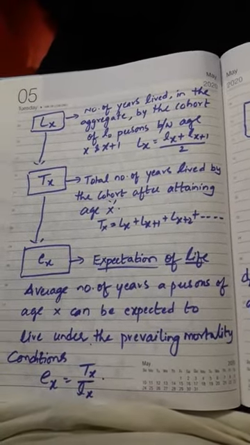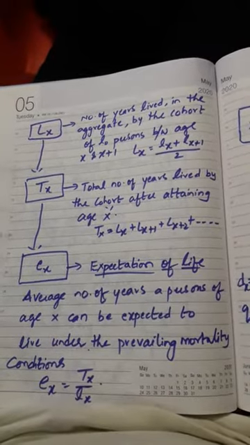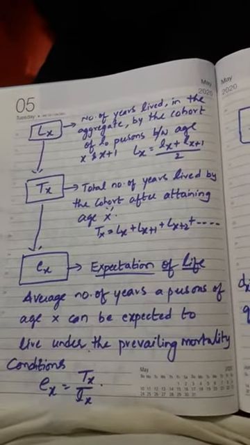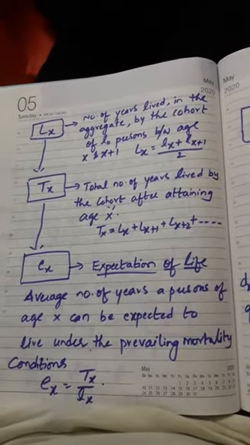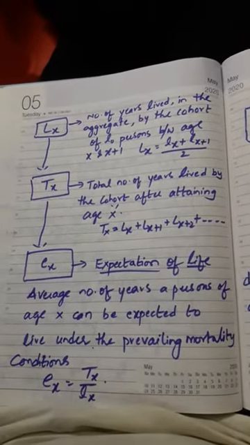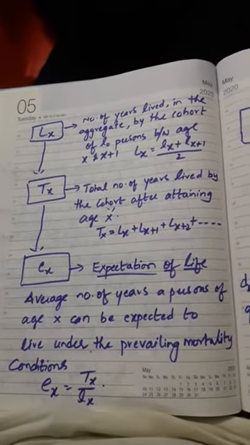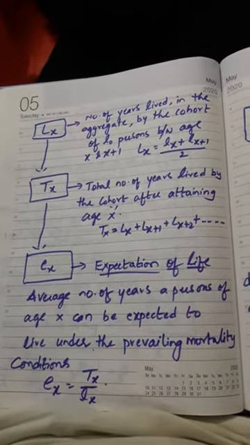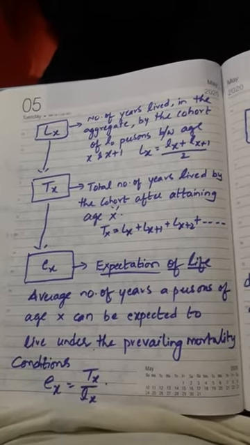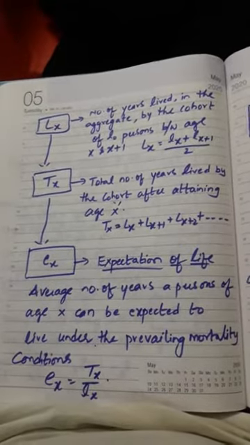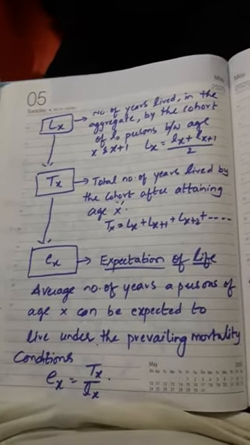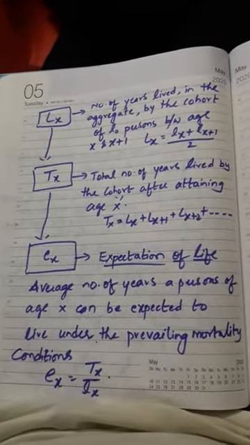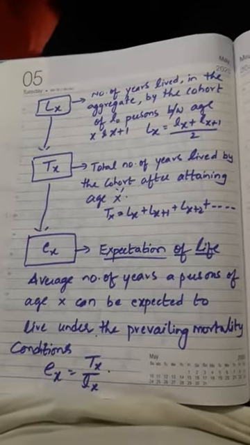That means for these age x people, from age x to x plus 1, in the cohort or group of people you have selected, how many years they are going to live in aggregate, that we find in capital Lx.